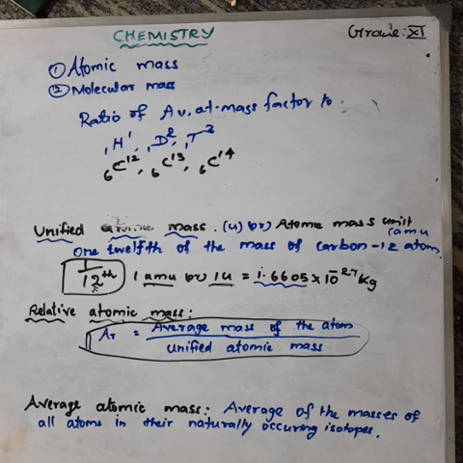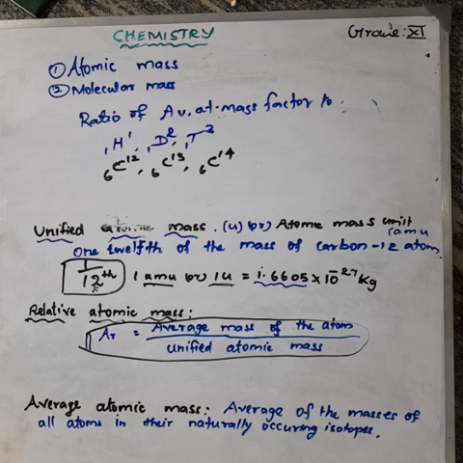All the naturally occurring elements having isotopes exist in isotopic form. So a naturally occurring element exists in isotopic form. Understood, students?